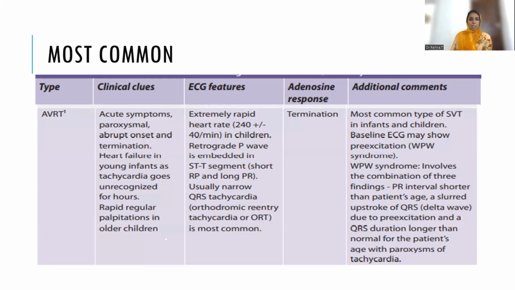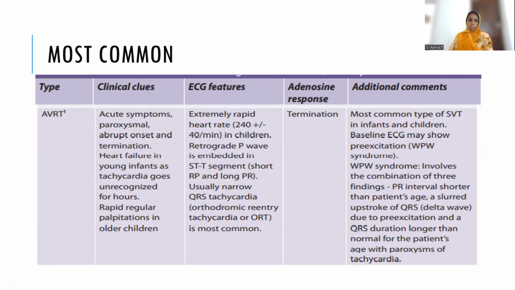Now coming to AVRT and AVNRT, don't get confused with so many things. You just have to know these are the main common causes of supraventricular tachycardia in children. How to differentiate between AVRT, AVNRT and others is a little beyond the scope of the session, but because the authors have given very beautiful slides, I thought I'd include that also. So even if you are not really into it, nothing to worry. In AVNRT also, please understand the adenosine response, the ECG features and the clinical clues.